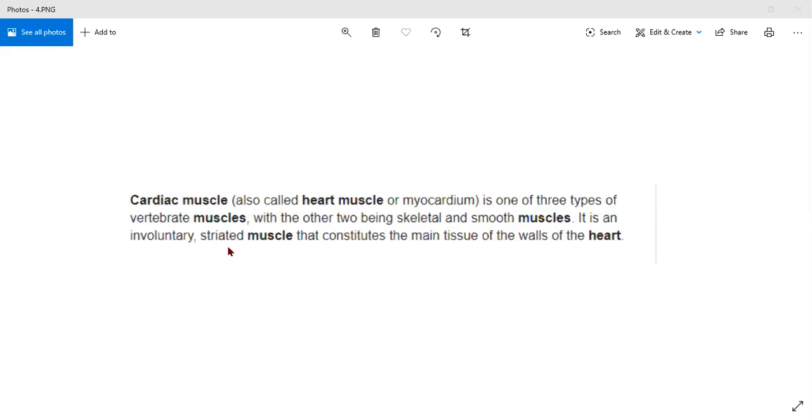So the first one is skeletal, the second one is smooth, and the third one which we are doing now is cardiac muscle. They are also called involuntary, and these involuntary muscles are also called cardiac muscles, and the heart shows rhythmic contraction and relaxation throughout life.